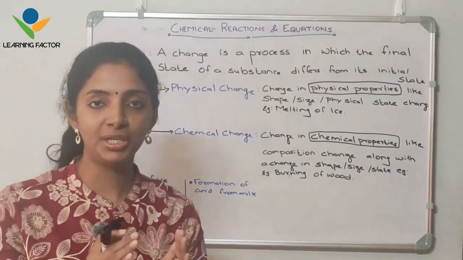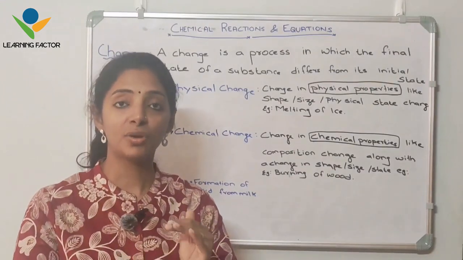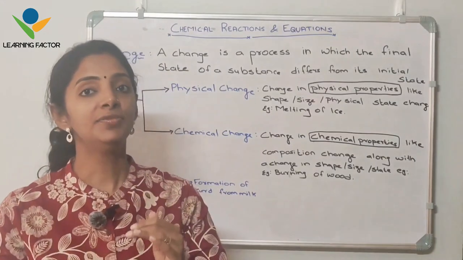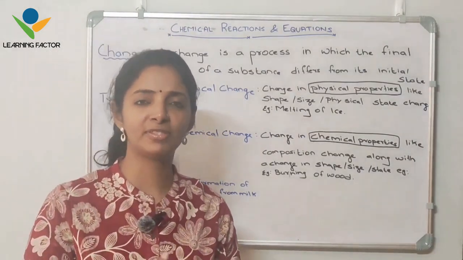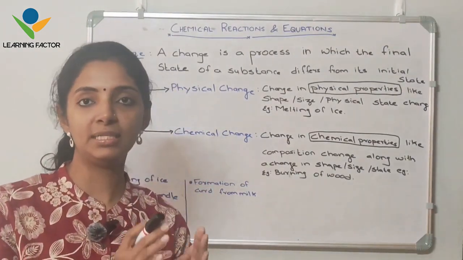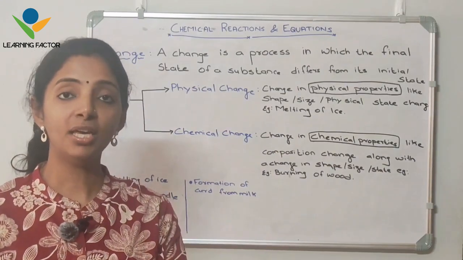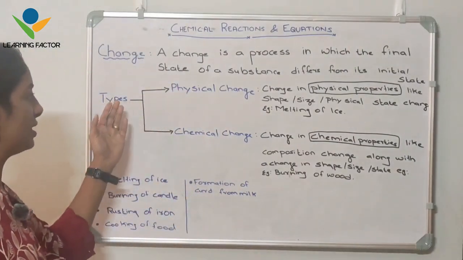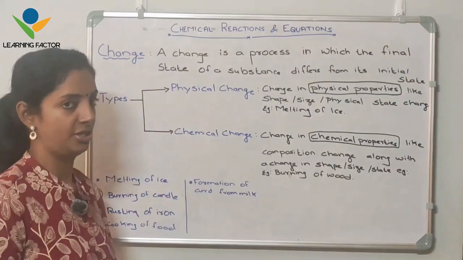Initially, a substance will be in a particular state. Once the reaction is completed, it will be in a different form. It can be a physical change or a chemical change, whatever. Initially it will be in one form, and at the final state it will be a different substance. That is called a change. Changes are of two types: physical change and chemical change.